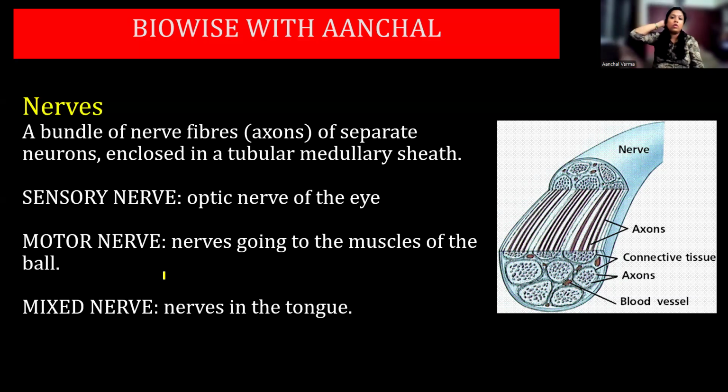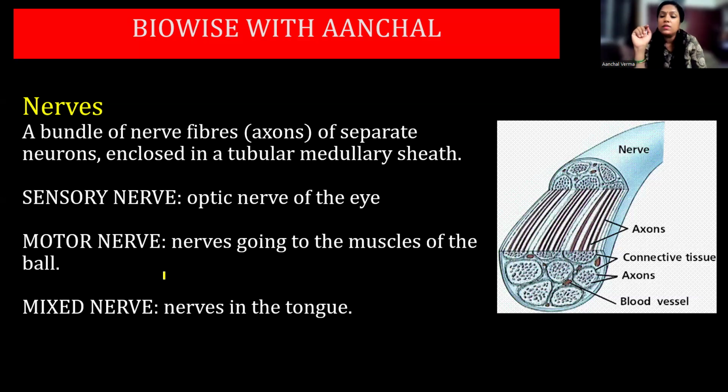There is a lobe here called the occipital lobe, which is responsible for your vision. Your eye takes the information from the outside world and transfers it to your brain through the optic nerves. So the optic nerve is an example of a sensory nerve.